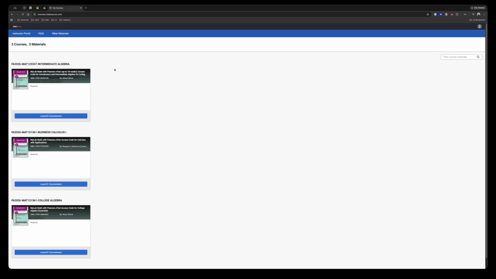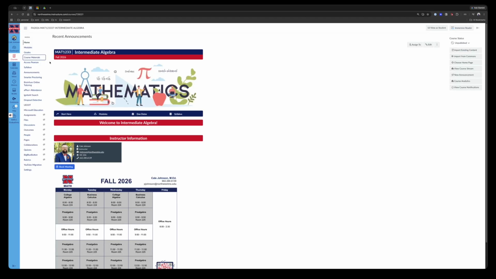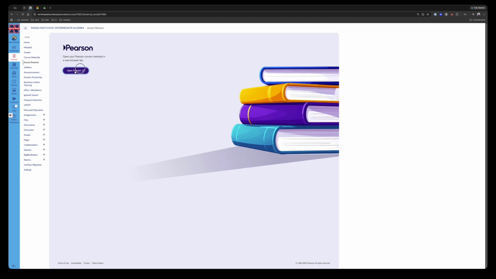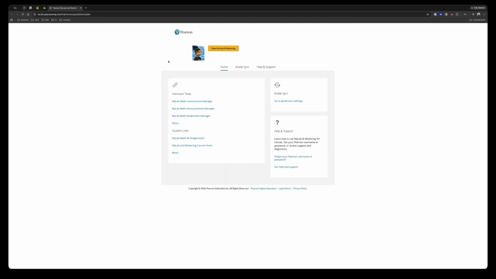You're going to copy that access code to your clipboard, and then you're going to come back over here and go to Access Pearson. Click on this link once it shows up. It'll look different for you because I'm the teacher, but you will sign in. If you've used Pearson before, use the same account. If you've never used Pearson before, please use your student email. So you'll sign in, you'll paste in that access code, and then you're good.